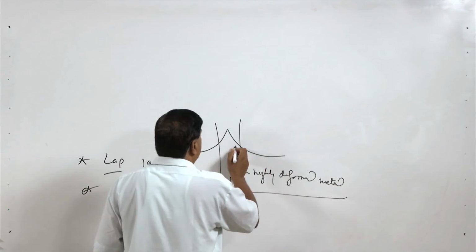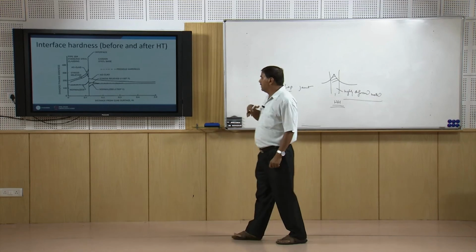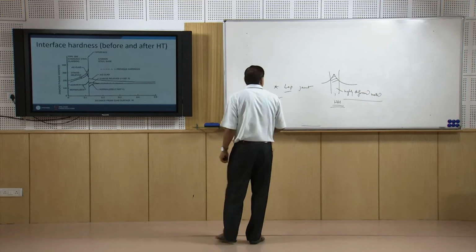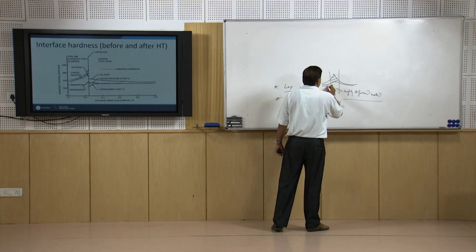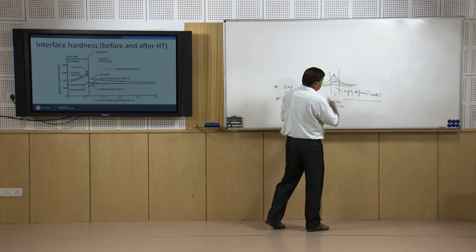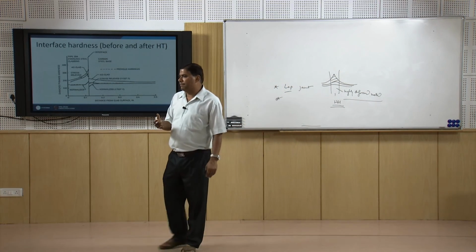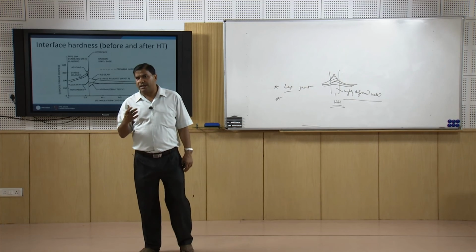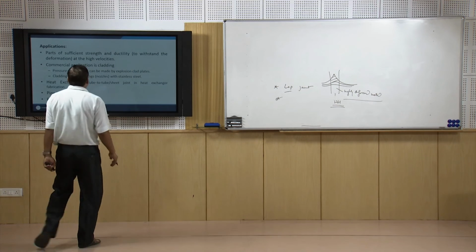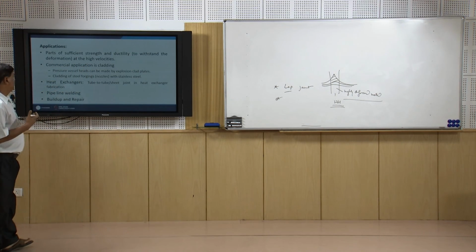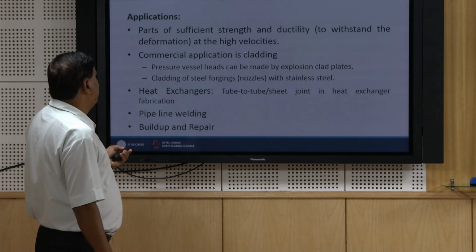So, work hardening actually increases the strength, and subsequently if the system is normalized or heat treated, stress is relieved, then maybe this one gets moderated or it gets flattened. So, there is no major variation in hardness left, because all work hardening effect is eliminated through the heat treatment process.